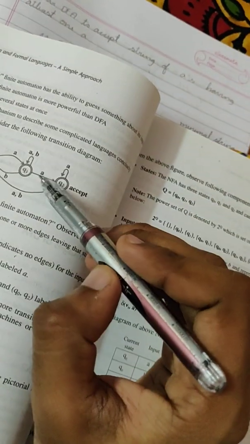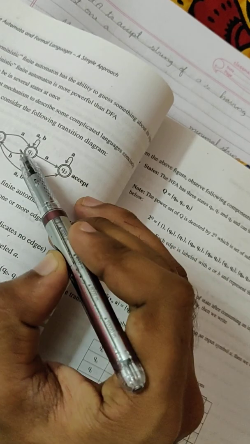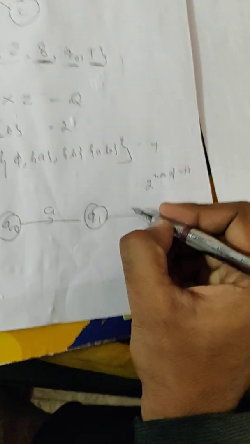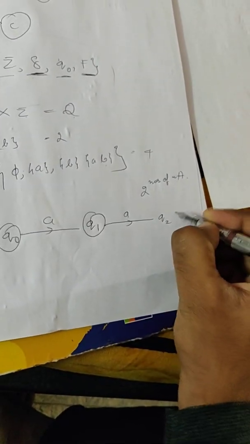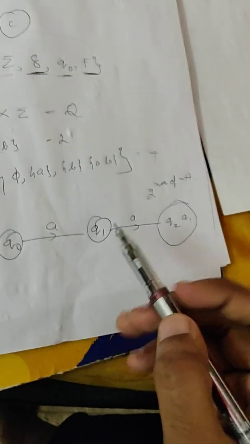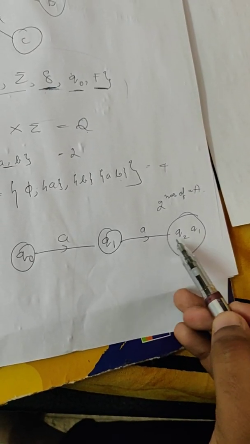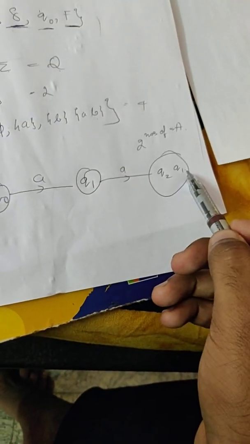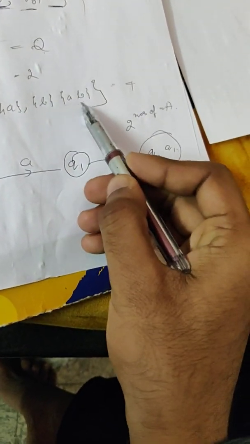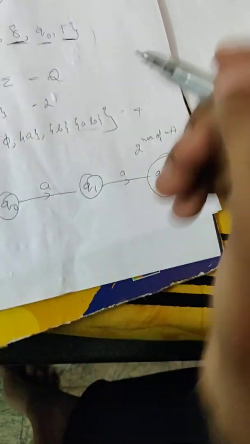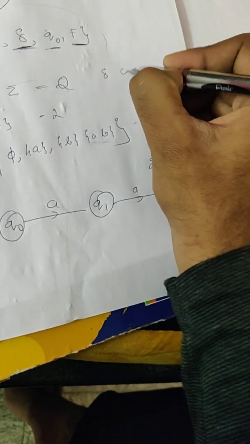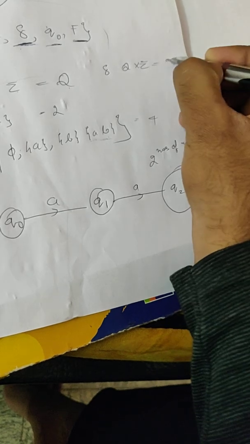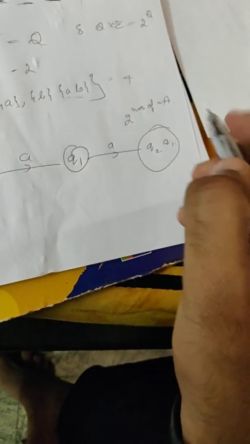When Q1 is given A as input, it may go to Q2 or Q1. Here, instead of writing one state, I would represent Q2 and Q1. It is NFA. Q2 and Q1 are a member of the power set. Hence, this transition function delta ranges from Q cross sigma to 2 power Q.